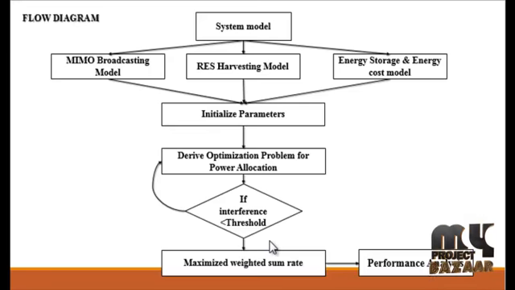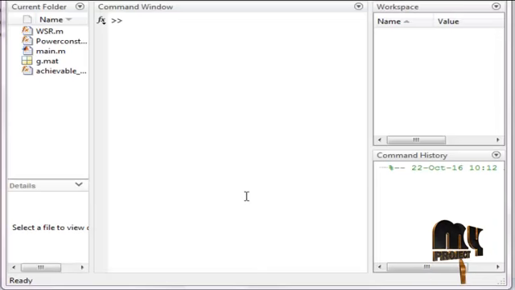If the interference is less than the threshold, the maximum weighted sum rate will be calculated and then finally allocated. In the performance analysis, the sum rate versus the number of transmission or receiving antennas is calculated. So this is the flow diagram of the product.